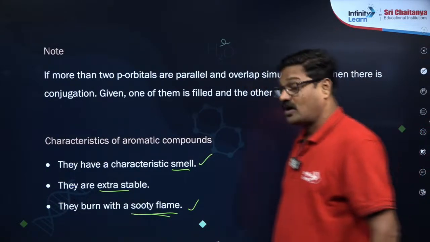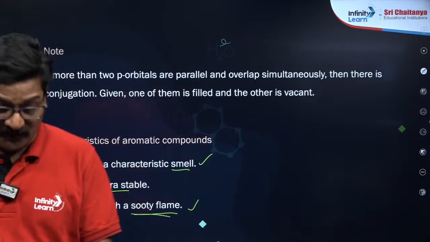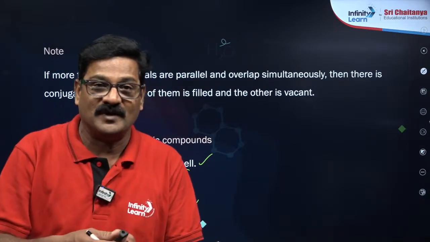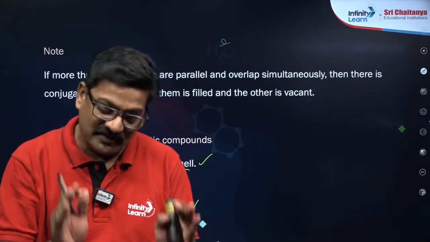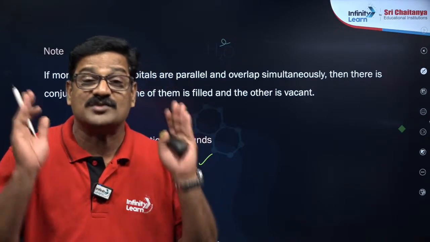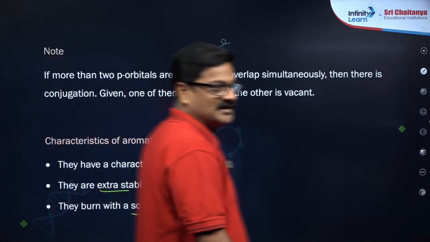They are extra stable. So if you take a benzene in a bottle and keep it, come after 100 years, hypothetically, a benzene will be like benzene only, because benzene is aromatic, extra stable. Understand, my dear students? Right.